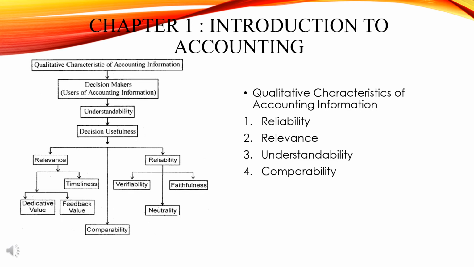You can see here the decision maker. Who is the decision maker? The users of accounting information. Like I gave you an example, if an organization gives a task to someone who is an outsider, he will present a report, he will do all the judgment and all, and he will just submit a report to the decision maker, to the main user of accounting information.